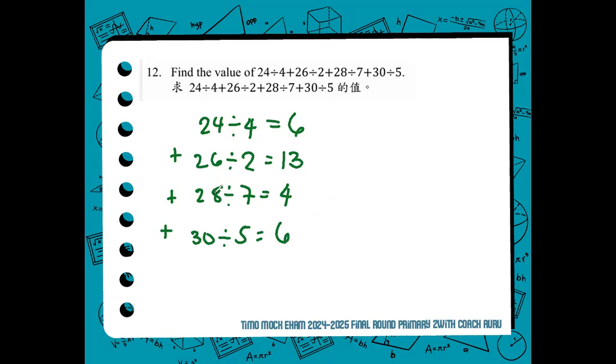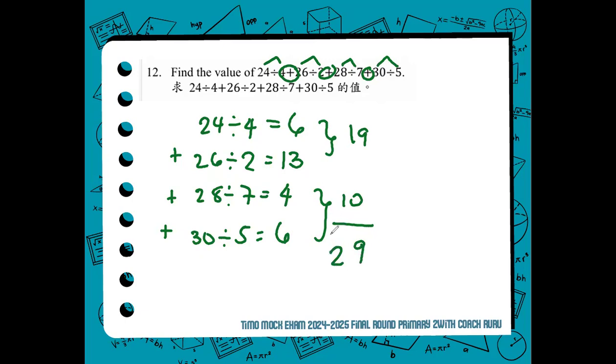All we have to do now is add. According to the expression, we add the results per division. As you can see there, then you have the additions or the plus values. 6 plus 13, 19. 4 plus 6, 10. Total, 29. So the value of the expression is 29. For number 12, the answer is 29.